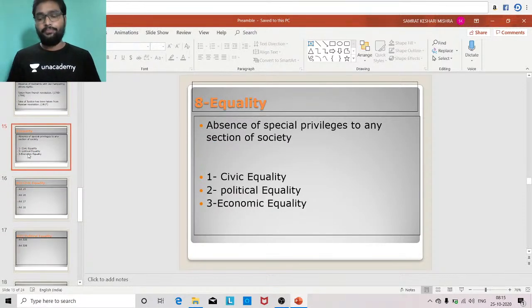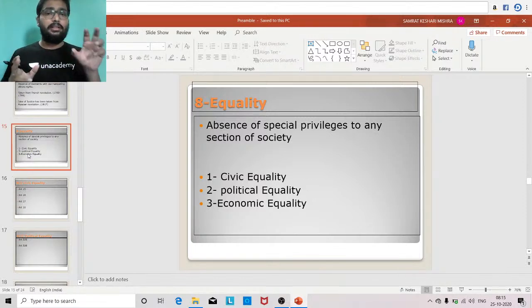Next is equality. Equality means no particular section, particular group or particular individual should be given any special privilege. What is the meaning of special privilege? Suppose I say, on the basis of economic standard or financial health of two persons, the state discriminates between rich and poor. Rich will have access to this type of offices, but poor will not have access. At that point of time, I can say that there is discrimination. There is discrimination on the basis of what?